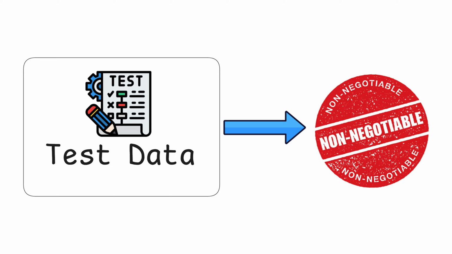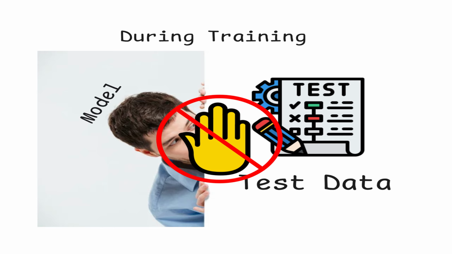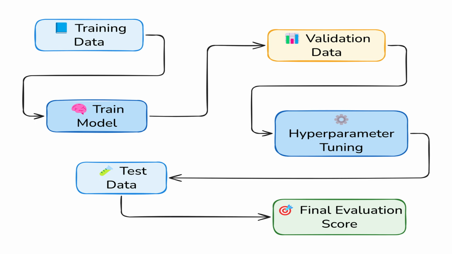Now, one important thing to understand here is the model should never see the test data during training, because the moment it sees the test data, it is no longer a fair evaluation. So, if we connect all of these things together, the flow may look like this: we train the model using training data, then we tune and improve it using validation data, and finally, we evaluate the model using test data. This may look very simple on paper, but here is where things get tricky in real projects.